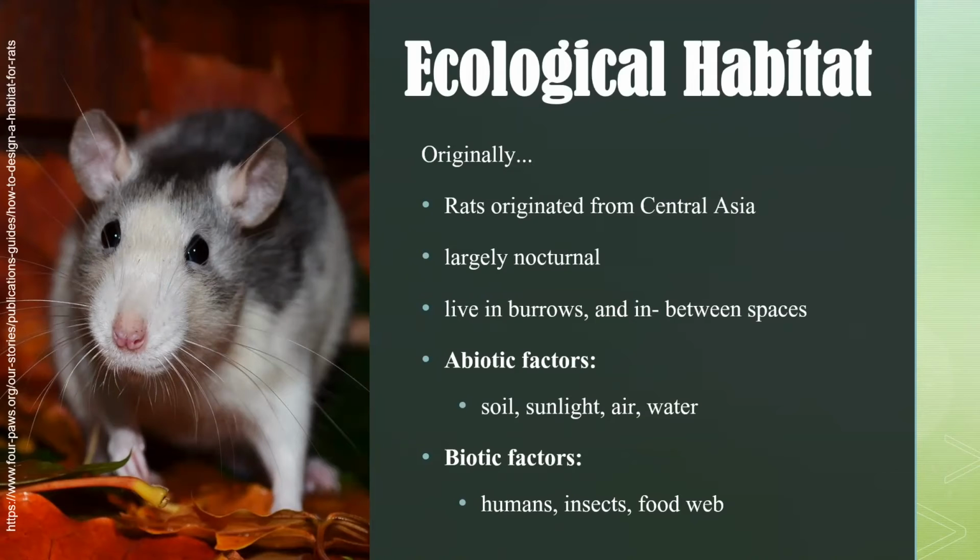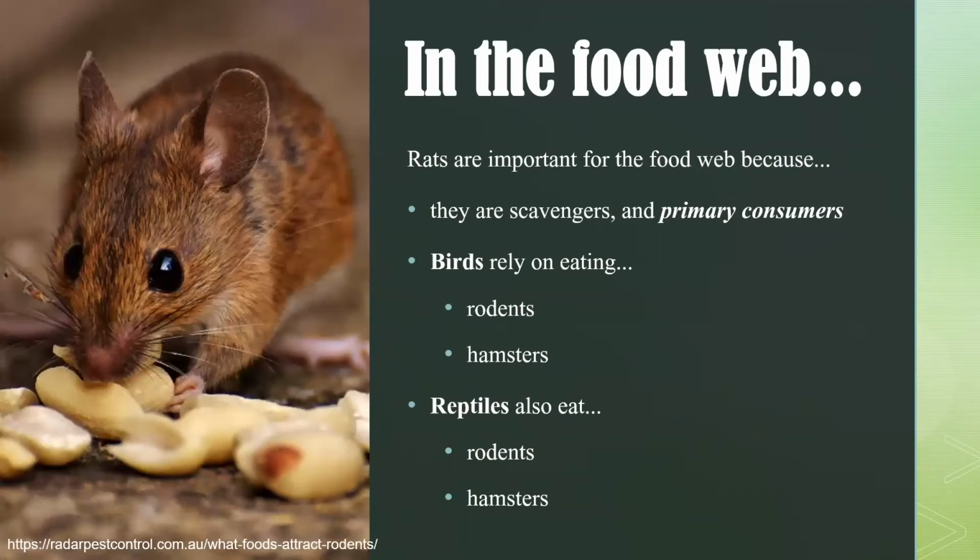The abiotic factors that affect their living are soil, sunlight, air, and water. And the biotic factors are the humans, insects, and basically the food web. In the food web, rats are important because they are scavengers and they are primary consumers. That means scavengers clean up the seeds that fall off from the plants or the fruit, so they are basically the cleanup crew.